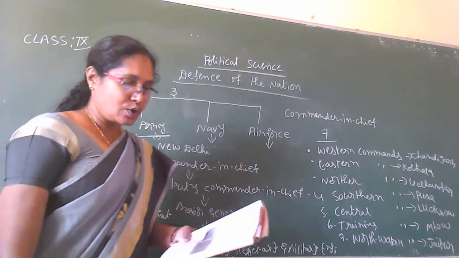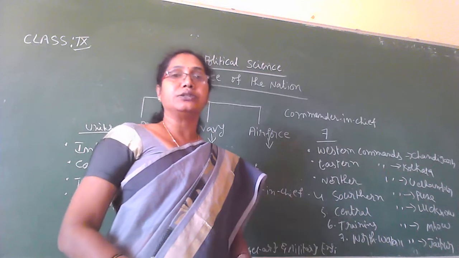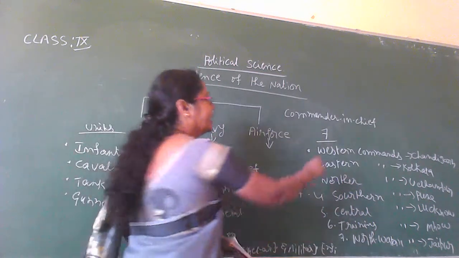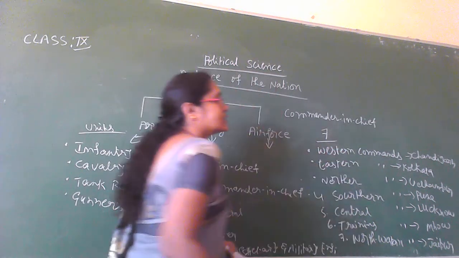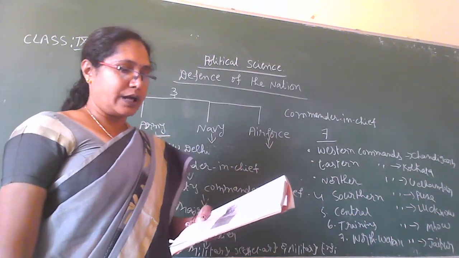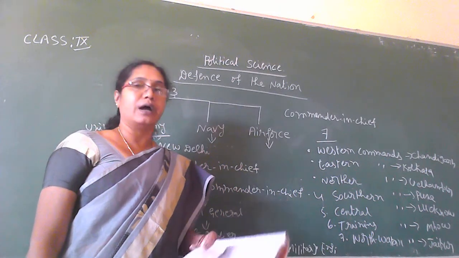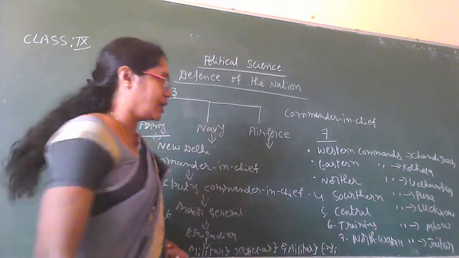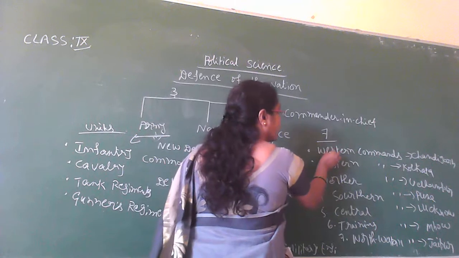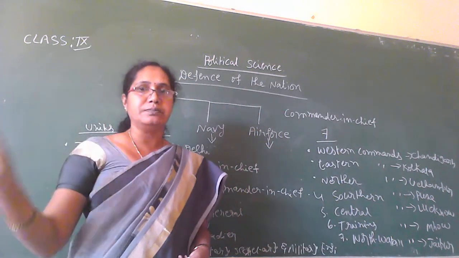Then each command is under the charge of a general officer. Each command is in the charge of a general commander, with the rank of lieutenant general. Next, each command was divided into subdivisions.